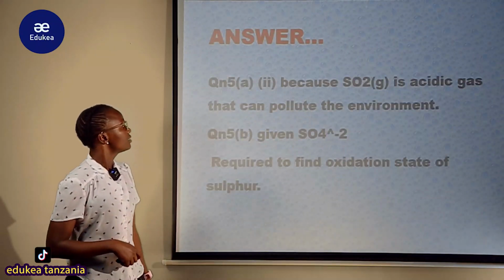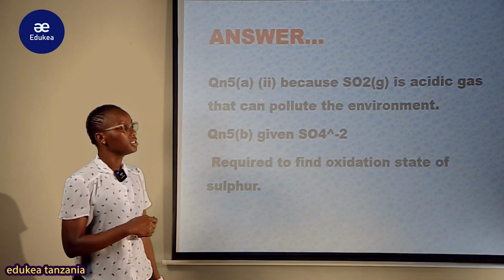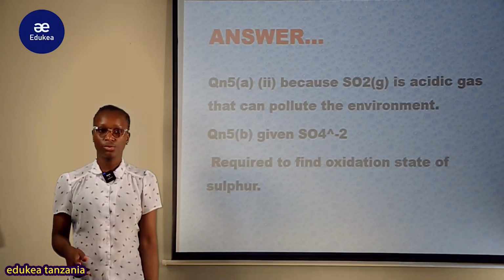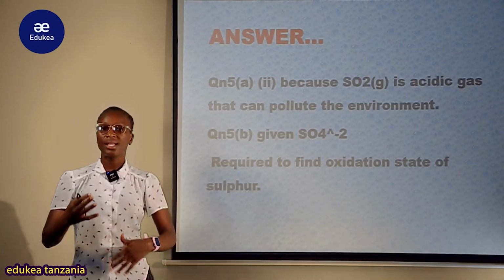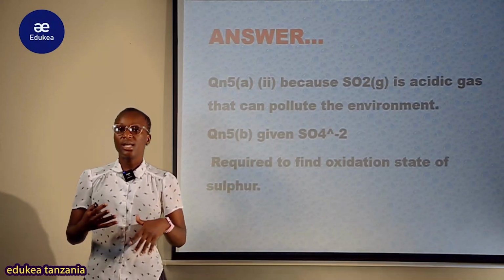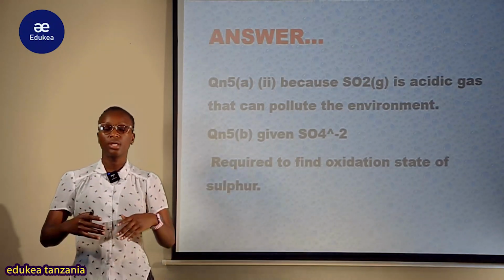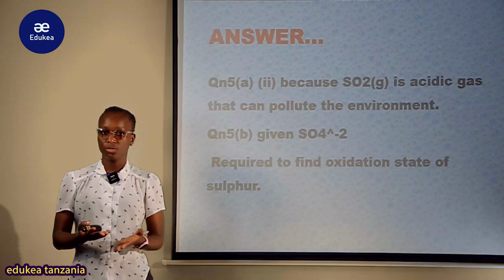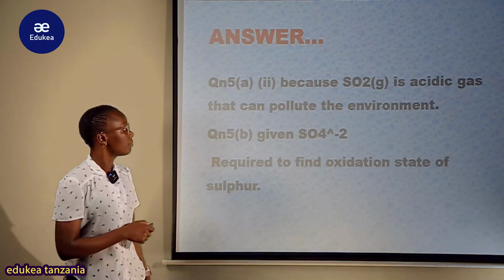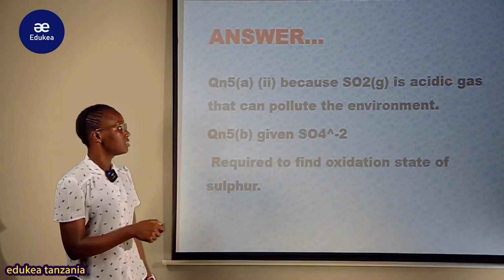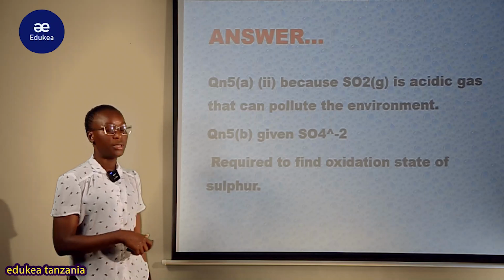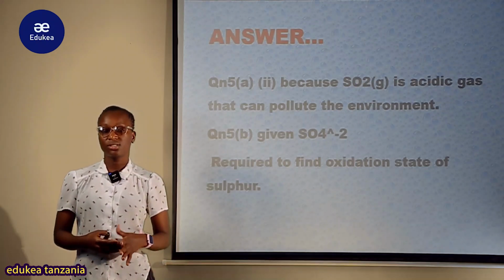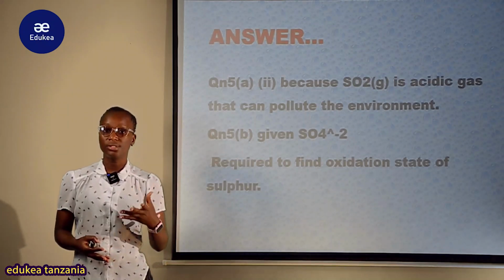So now let us see the question number 5A part A lakini Romani 2. So Romani 2 tuliulizwa kwa nini ile gesi ambayo ilikuwa produced sio sahihi kuiruhusu escape in the atmosphere from nowhere, simply kwa sababu this sulfur dioxide is acidic gas that can pollute the environment, kwamba yenyewe ni acidic gas, therefore inaweza pollute the environment.